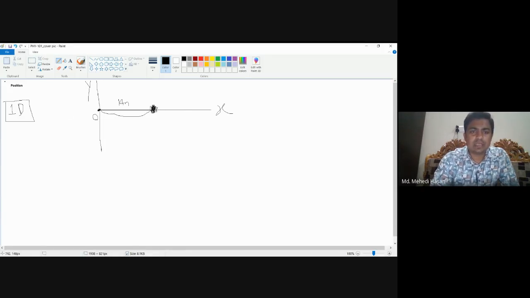Now the position of an object is a function of x, and this x is changing with respect to time. Initially at time t equal to 0 seconds, the position of the object is 10 meters. At a certain time t equal to 3 seconds, this is the position of that object, x3, and at t equal to 5 seconds, the position of the object is here, which is x5.